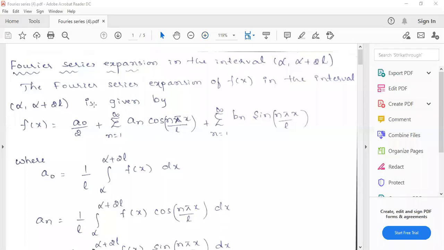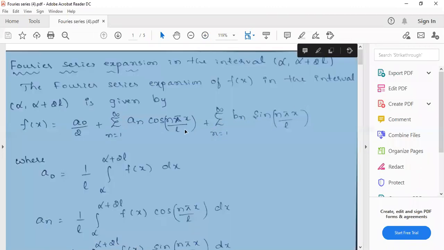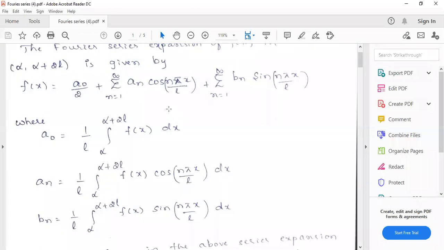The Fourier series expansion of any function in the interval alpha to alpha plus 2l will be given by f of x equals a naught by 2 plus summation n equals 1 to infinity a n cos n pi x by l plus summation n equals 1 to infinity b n sin n pi x by l. So there is a conversion.